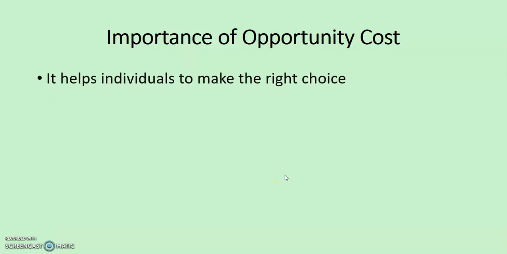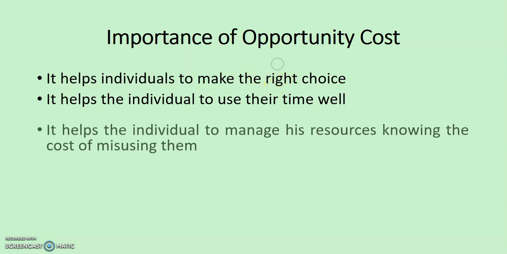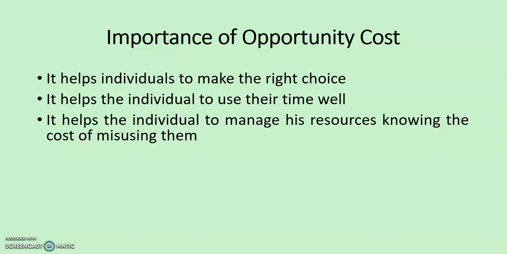Now let's look at the importance of opportunity cost. The first is that it helps individuals to make the right choice, in terms of the individual choosing between studying in class or gossiping in class. So with the knowledge you have of opportunity cost, the student will choose learning in class. Next, it helps the individual to use their time very well, in terms of using your time to sit down and learn or going clubbing. With the knowledge of opportunity cost, the student will choose using his time to learn instead of going clubbing.